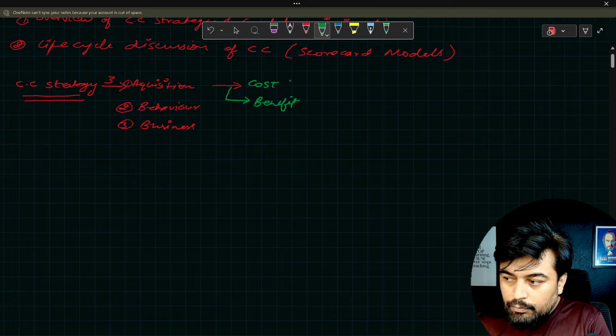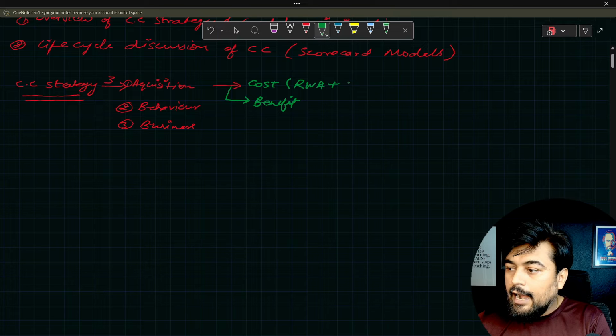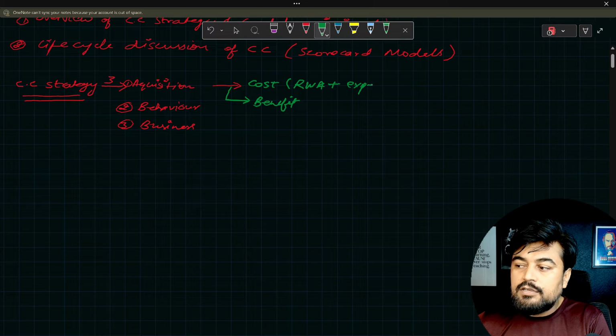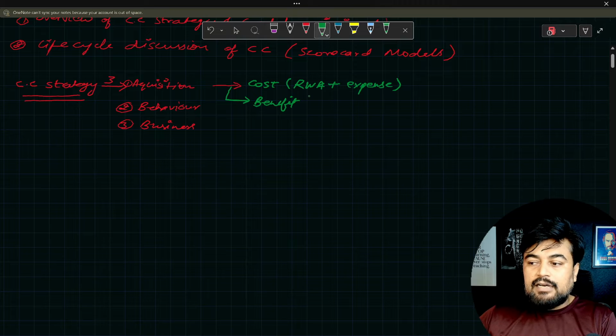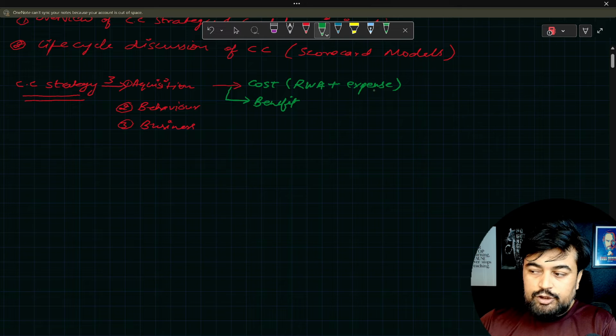Now, this cost is the combination of risk weighted assets, which we call RWA, and expense, like how much expense the bank is going to incur. Now, what is RWA? I will tell you. Before that, let me tell you about expense.